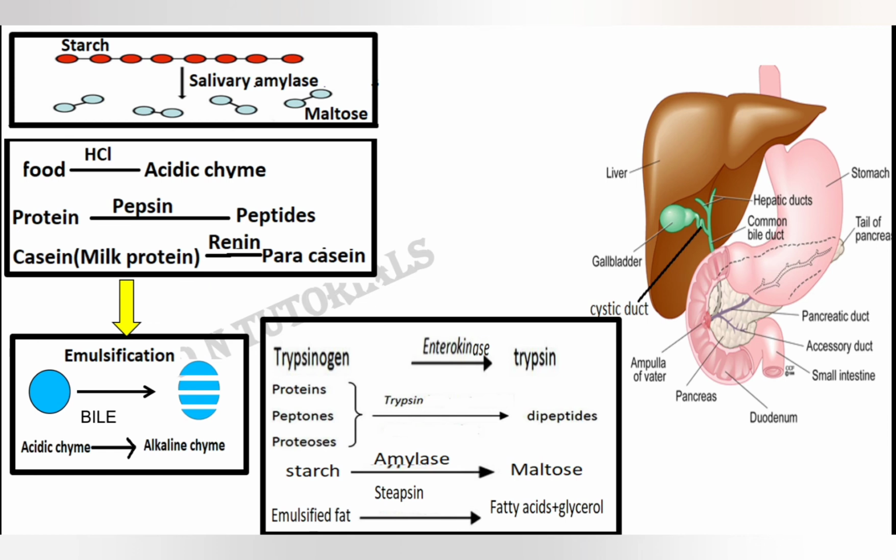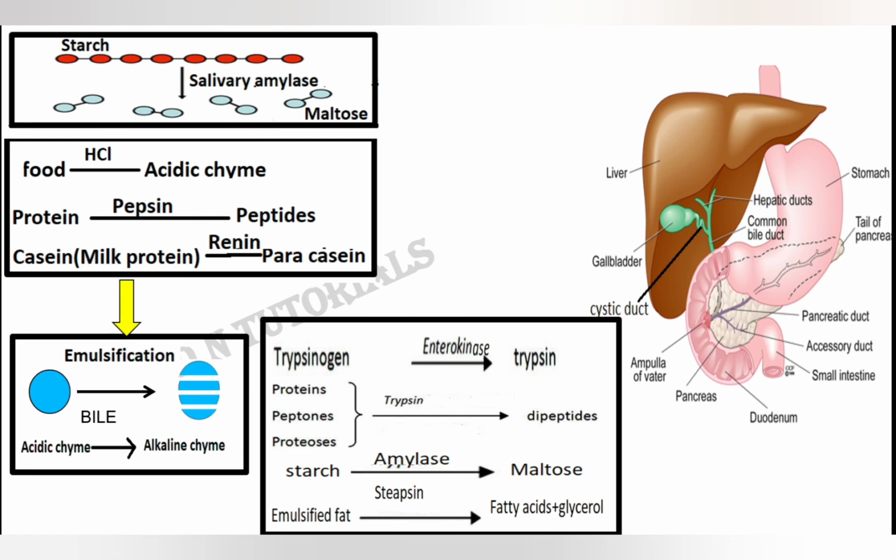Like in the stomach, we had pepsin and renin, and they were secreted in inactive form. In the same way, in the duodenum also, the pancreatic enzyme trypsin is secreted as trypsinogen, which is again inactive. Trypsinogen will be converted into active trypsin by the action of enterokinase, which is secreted by the wall of the duodenum.